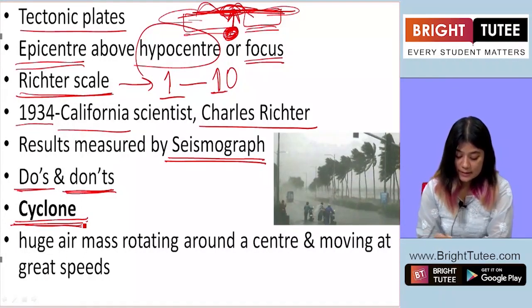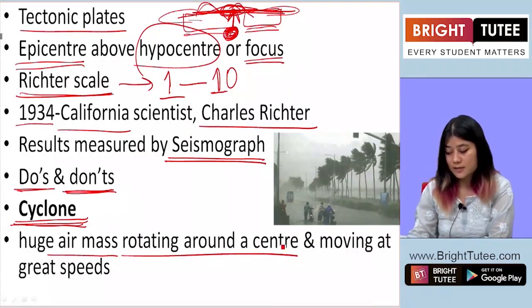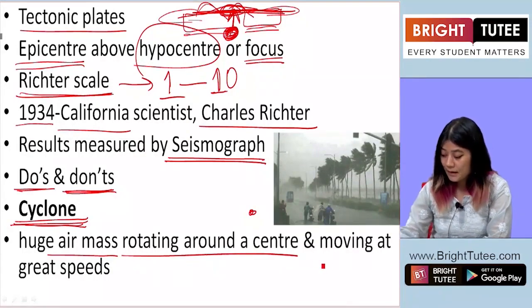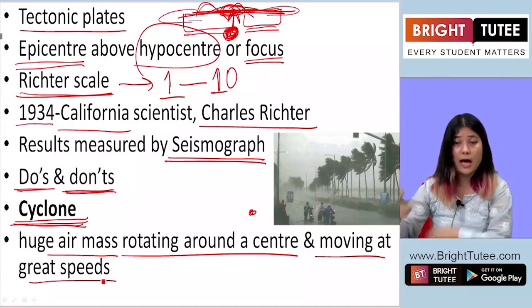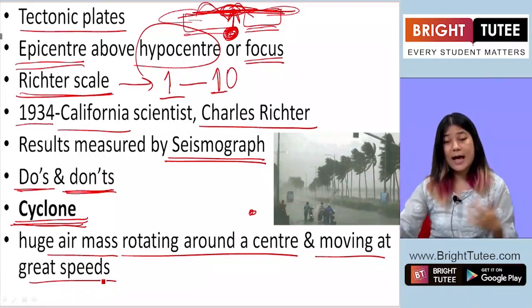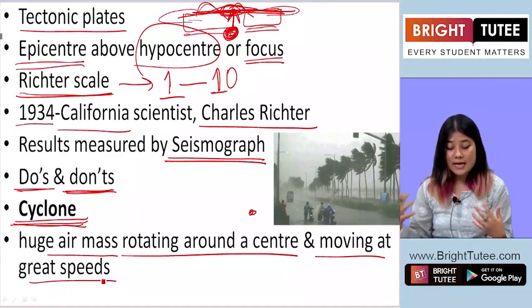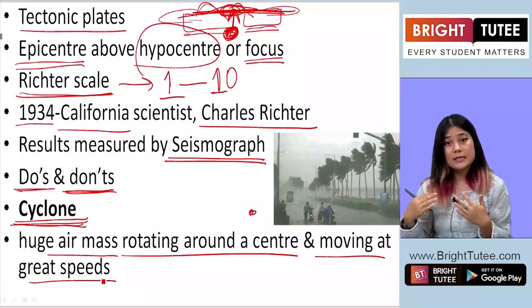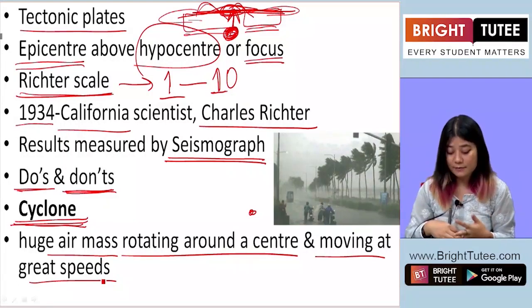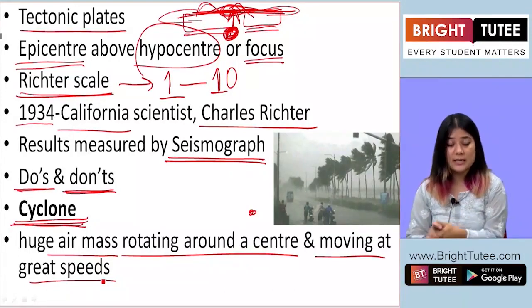Cyclones are basically a huge air mass that rotates around a center, a point. And then that mass of air moves at great speed in other directions, out of that center. And as it moves with such force and intensity, it causes great damage, and it leads to loss of human life and damage of property, etc.